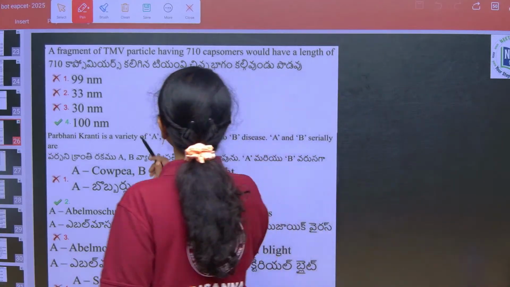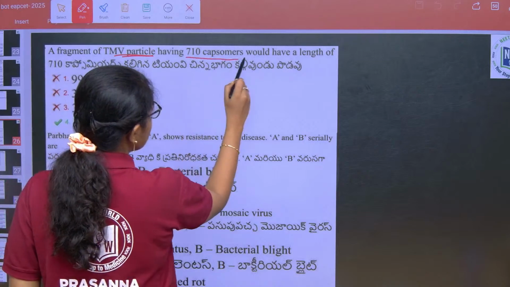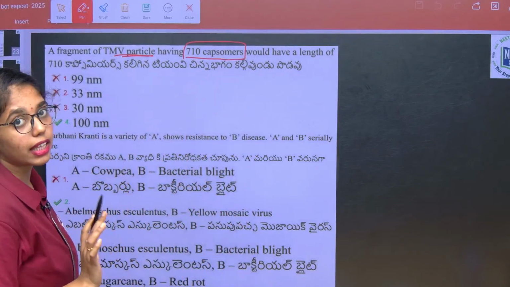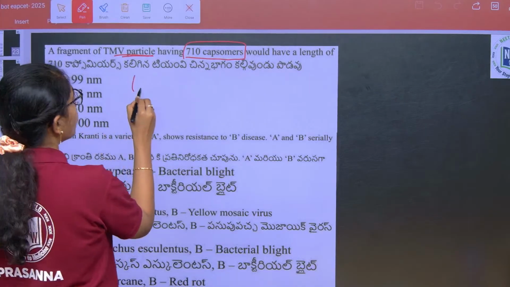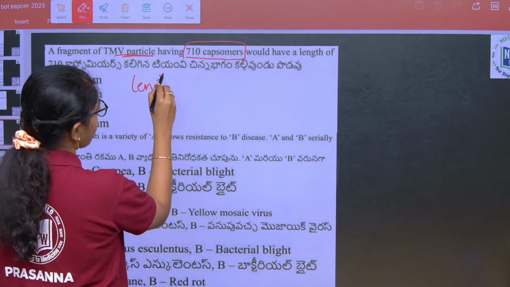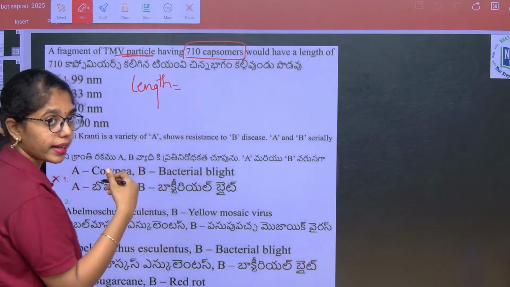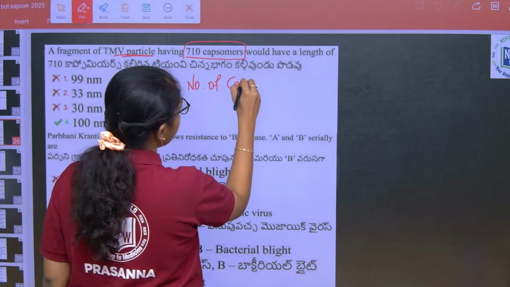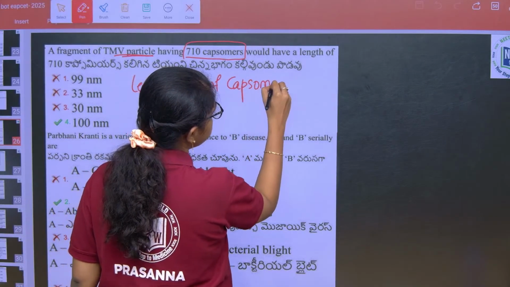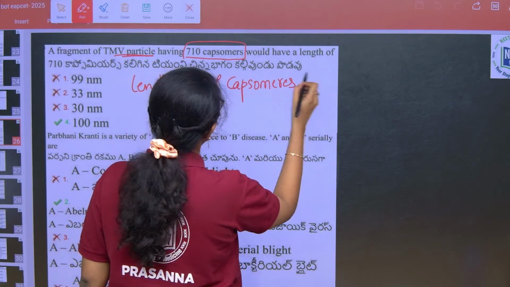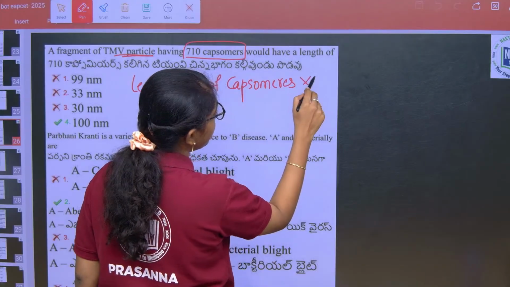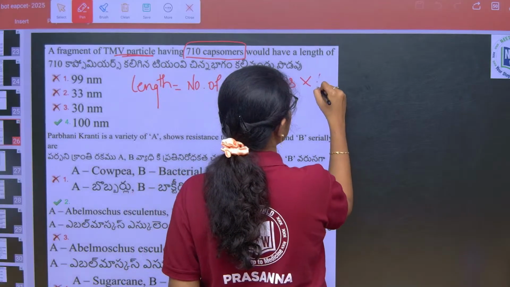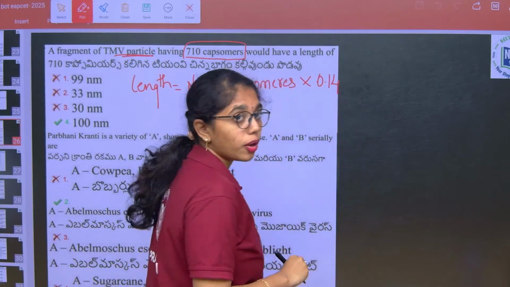A fragment of TMV particle having 710 capsomeres would have a length of, he is asking the total length of the capsomeres, and we get this by number of capsomeres into length of a single capsomere, that is 0.14.